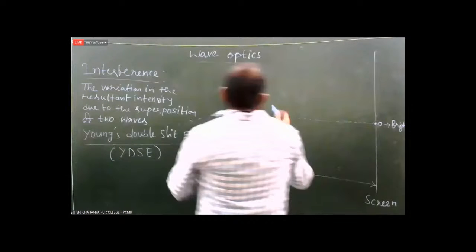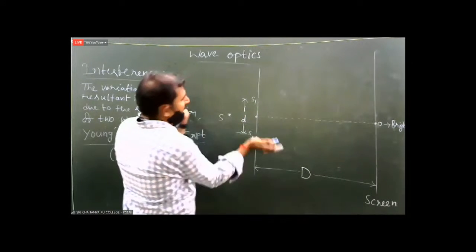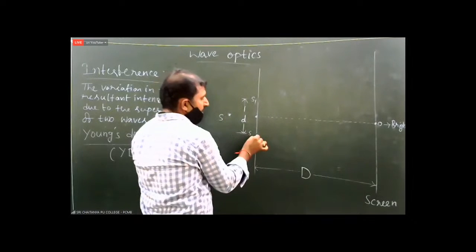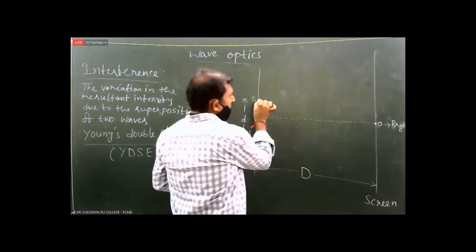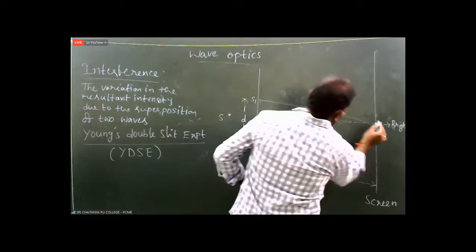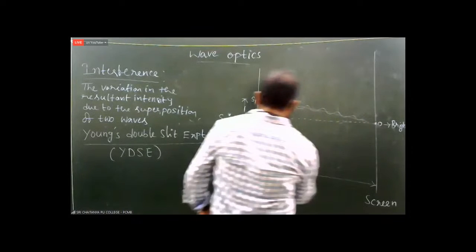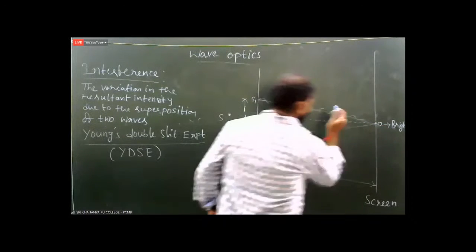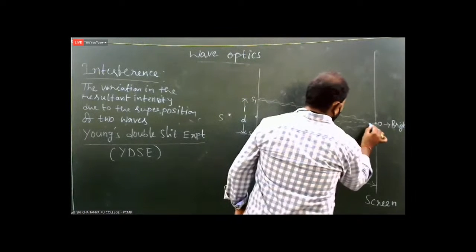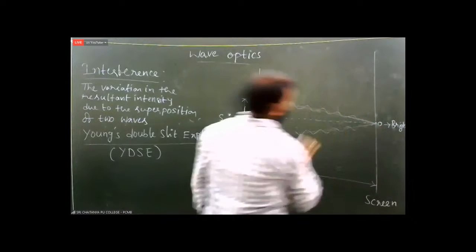The light produced by the source of light travels in all directions. The light wave reaches S1, and one more light wave reaches S2, and they are coming through these holes. Suppose I am assuming these two light waves combine at point O like this. You may represent them with straight lines or in waveform also. The waves coming from S1 and S2 are superimposed at point O.